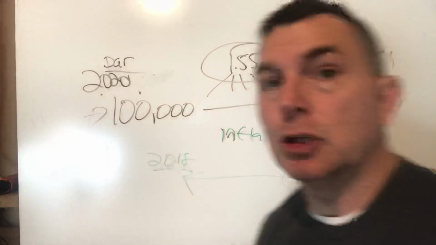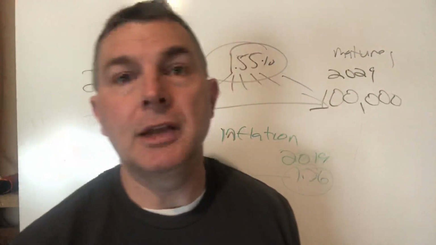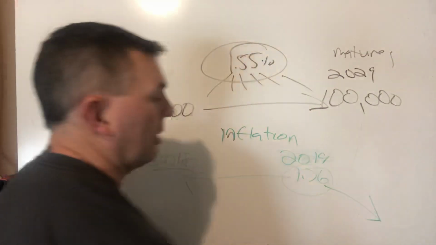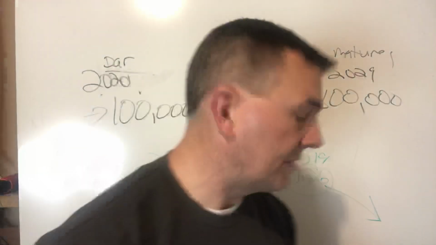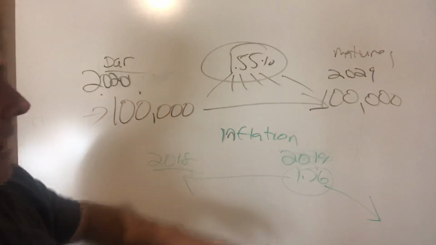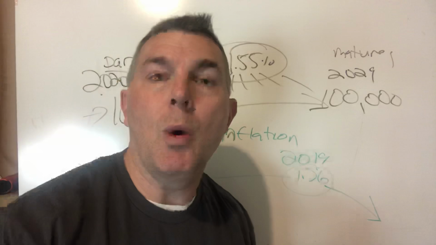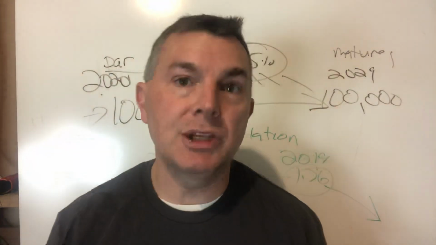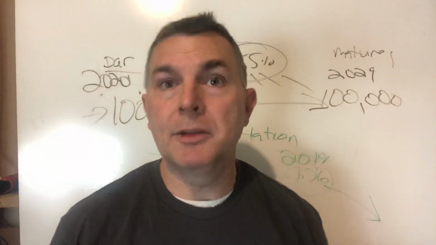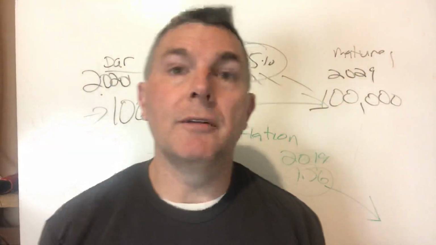But that has nothing to do with the next 12 months on a 10-year Treasury bond, nothing to do. In fact, with a 10-year Treasury bond so low, there's every reason to believe that this number will drop as well. But we won't know until that time comes. So you can't sit here and say, I'm getting 1.55, but after inflation, I'm losing money as a real return. We don't know, because we have no idea what 2020 inflation numbers are going to be. Will they be 1.76? I bet not. I bet they'll be lower unless we have some significant change in the new issues of a 10-year Treasury bond.